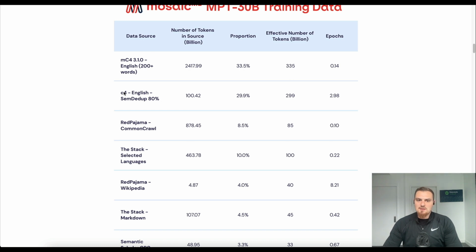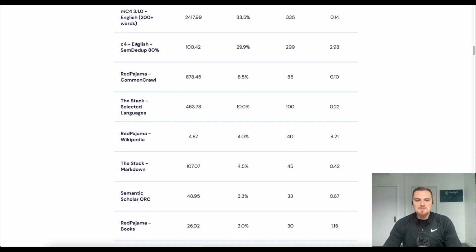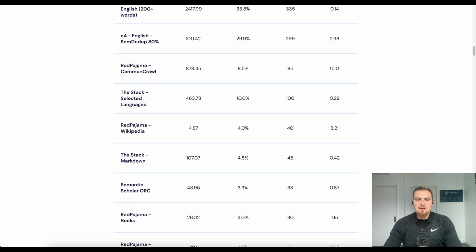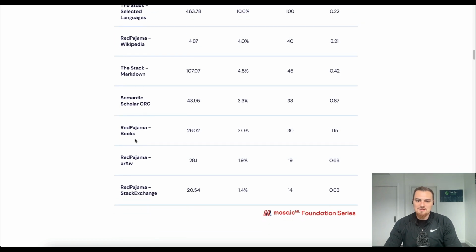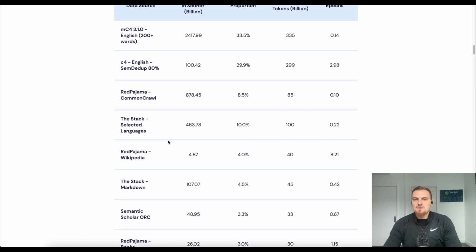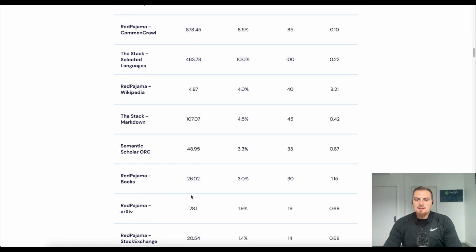I think this is the colossal Common Crawl corpus, where you hit the internet and get all sorts of data out of it. RedPajama, I've heard that phrase, but I'm not an expert on these kinds of things. But Wikipedia, I have to imagine the Stack maybe is Stack Overflow, Semantic Scholar. So I'm not exactly sure. Oh, Stack Exchange, that's probably a Stack Overflow-like thing. So books, arXiv. So you can see basically the number of tokens that these data sources make up.